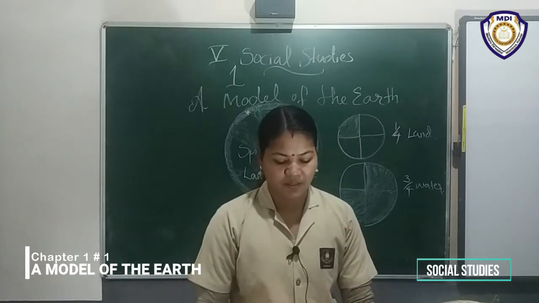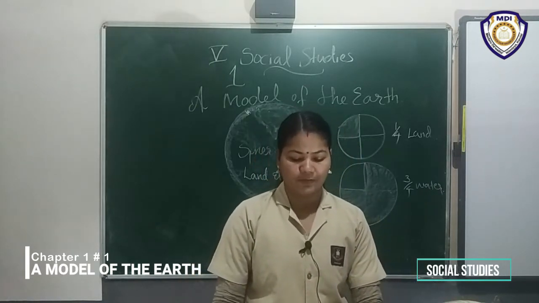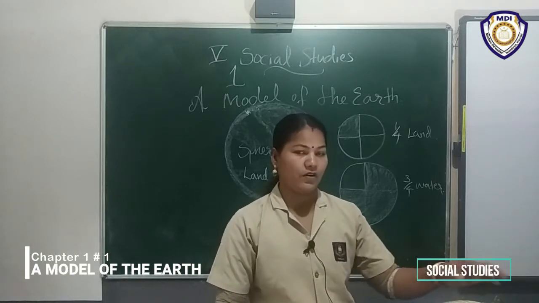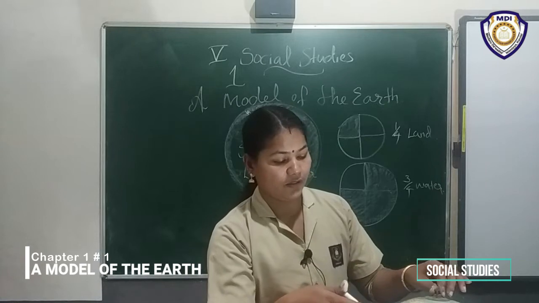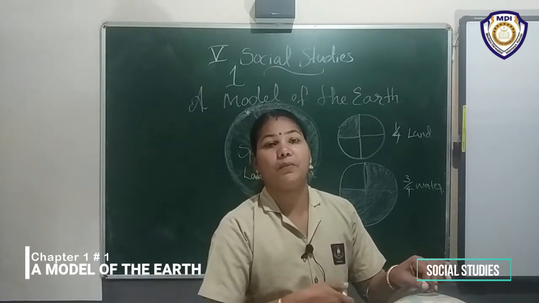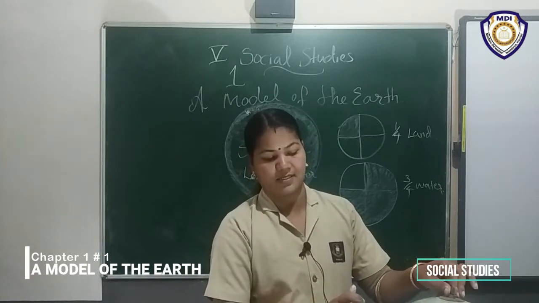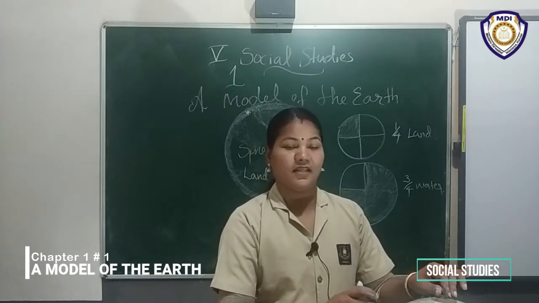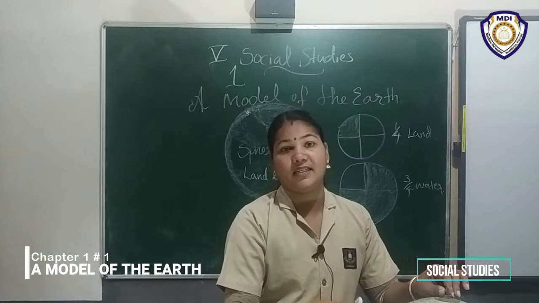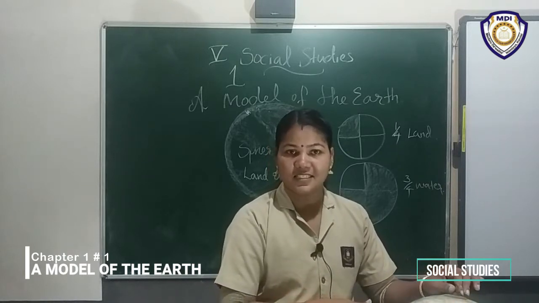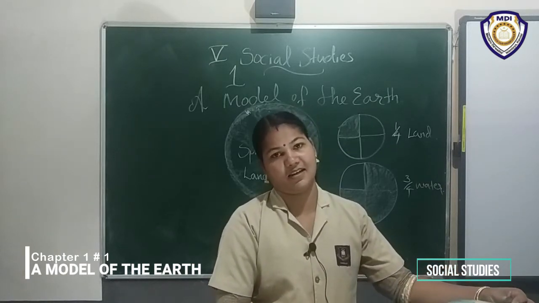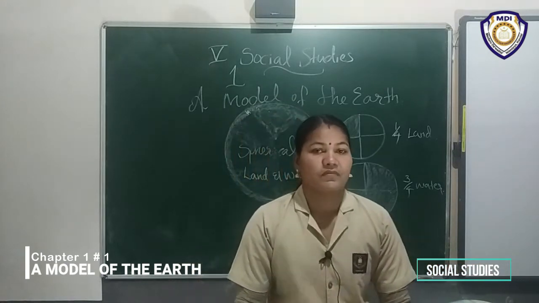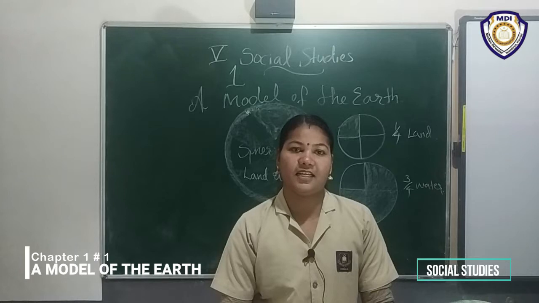If you look at a globe carefully, you will observe portions of blue and brown. Blue indicates what? Water. The other color indicates land area. Our earth includes land and water.